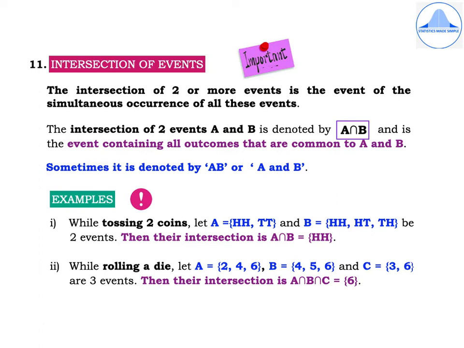Second example, while rolling a die, let A be equal to {2, 4, 6}, B be equal to {4, 5, 6} and C be equal to {3, 6}. Then their intersection is denoted by A intersection B intersection C, and the outcome which is common to all these three events is 6. So within flower brackets write {6}.